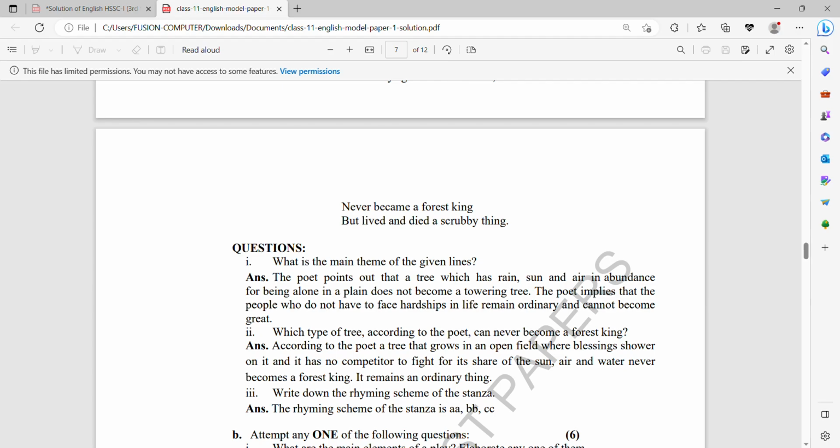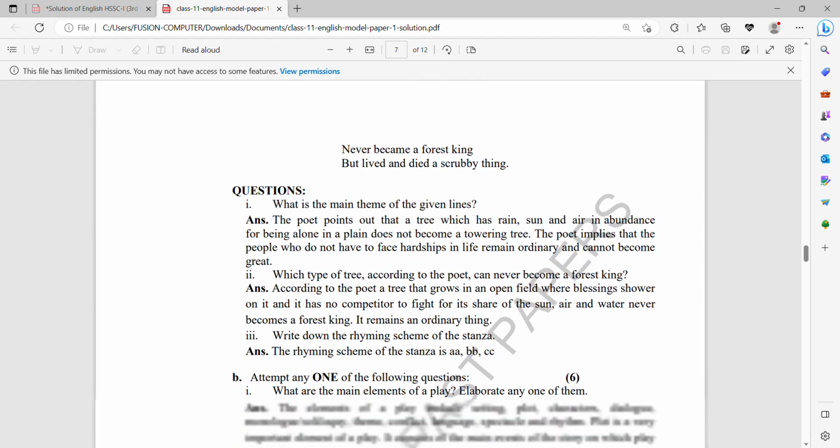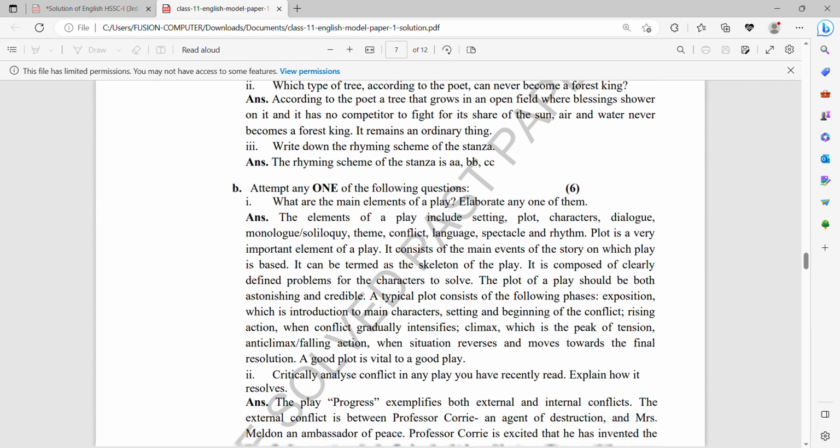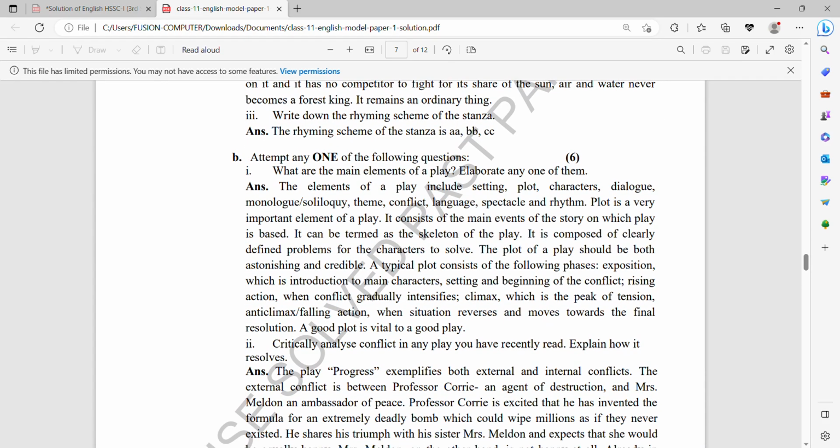So you have to attempt the given question of the stanza, and you have the choice to attempt the first stanza or the second. Next is the part B of the question. Attempt one of the following questions. These are from the literature part. What are the main elements of the play? Elaborate any one of the themes. So we will discuss this question deeply.